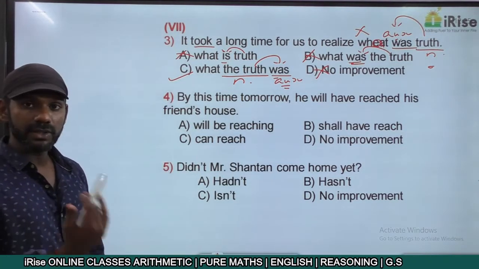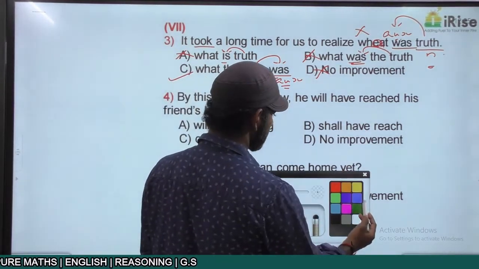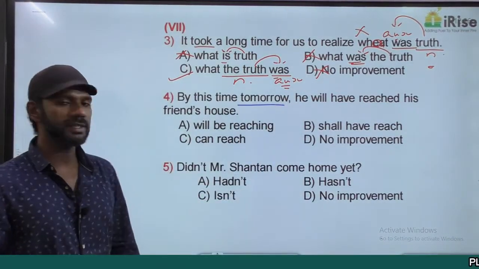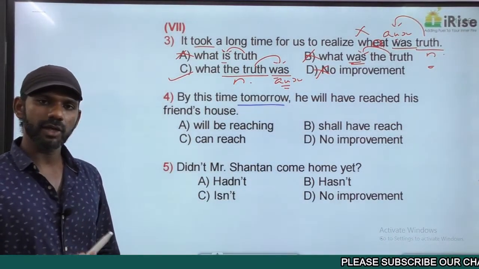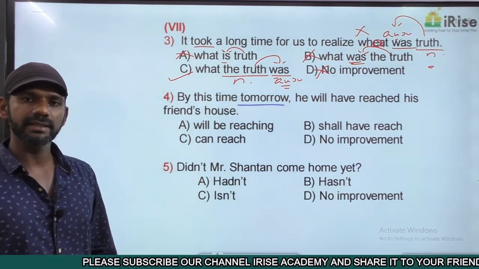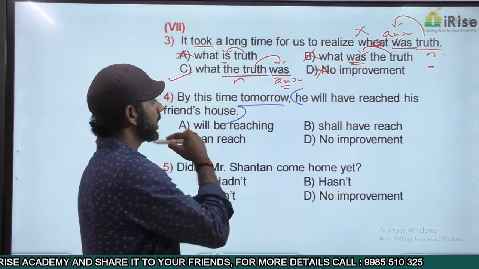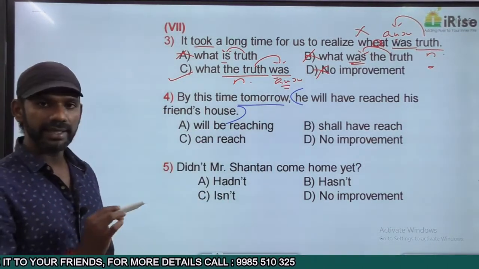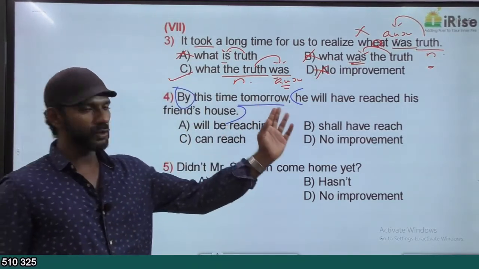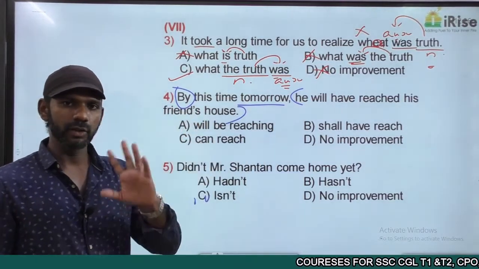By this time tomorrow, he will have reached his friend's house. The sentence talks about action in the future because tomorrow refers to future. How many ideas are there in this sentence? Only one idea. He will have reached his house. There is only one idea in this sentence and then by is there. So tomorrow refers to future. There is only one idea in this statement. By is there. The rule we discussed.